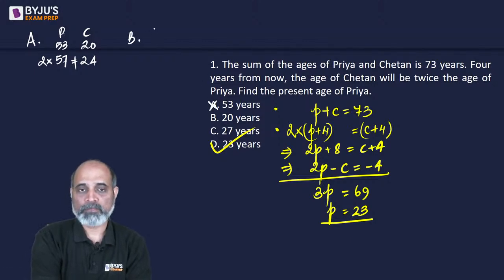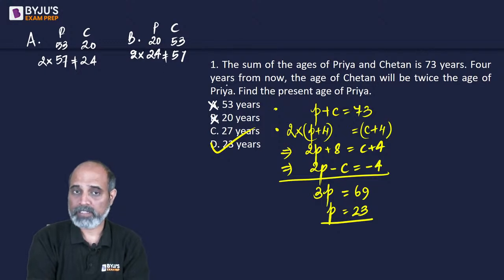If we look at option B, the age of Priya is 20 years. So, age of Chetan will be the remaining 53 years. Now, 4 years later, age of Priya will be 24. That of Chetan will be 57. Is 57 twice of 24? No. So, option B gets eliminated.